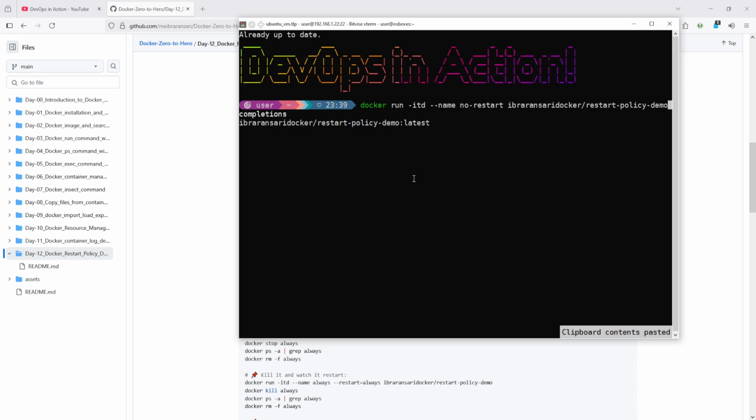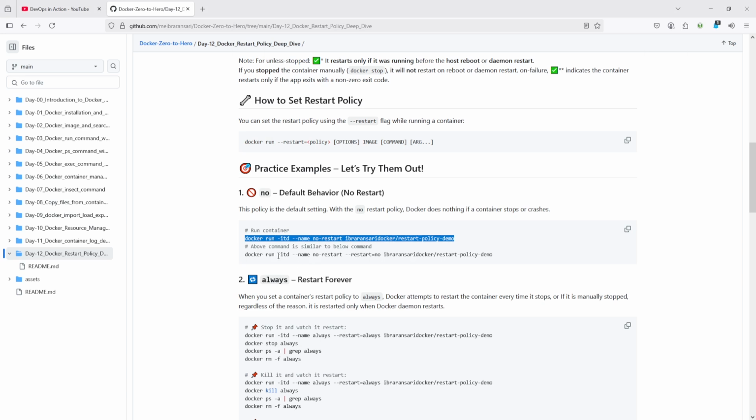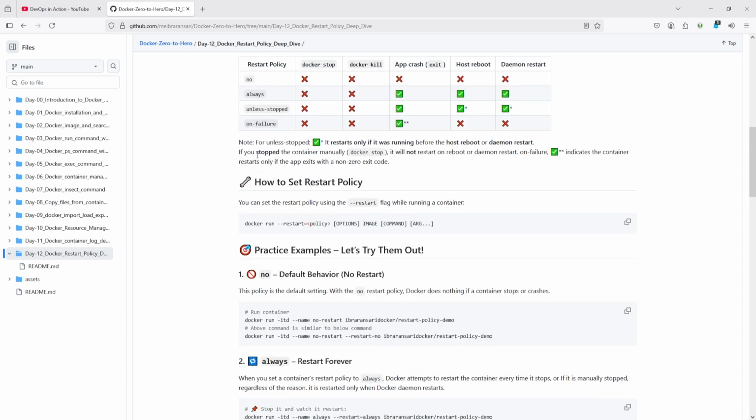Okay, so when you start it, you can see it is running. This is similar to the below command. In the below command, I added the restart policy again with no. If you add restart policy no, or if you are not adding a restart policy, both are the same. By default, docker run follows the no policy. But again, if you want to set your policy, any of them, let's say always, unless-stopped, on-failure, you can do that.